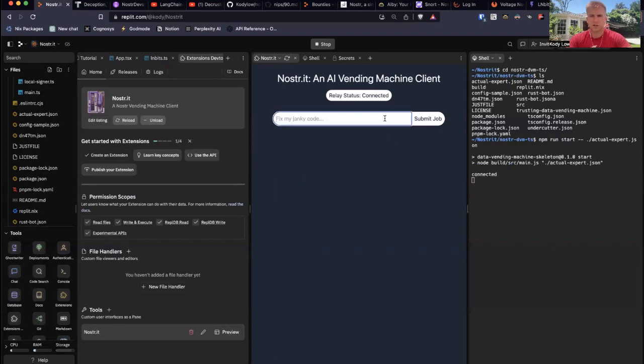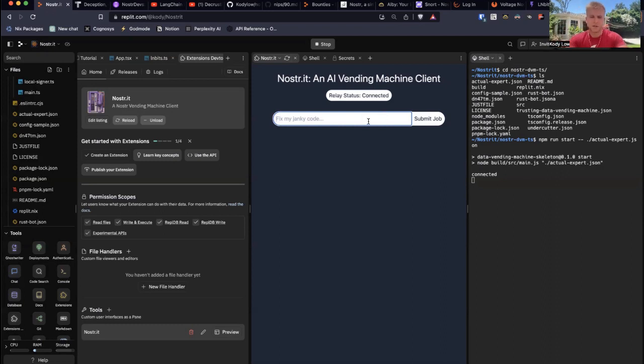He's connected. And so what the client just did here is the client connected to the Nostr network. I'm just running this in the same REPL, but the backend is just subscribed to a bunch of relays on the Nostr network, right? And so it's saying, hey, anybody who submits a job that says this is something I'm going to be able to do, like specifically this guy is a code review bot, I'll send them an invoice. And then if they pay the invoice, then I'll do the job.